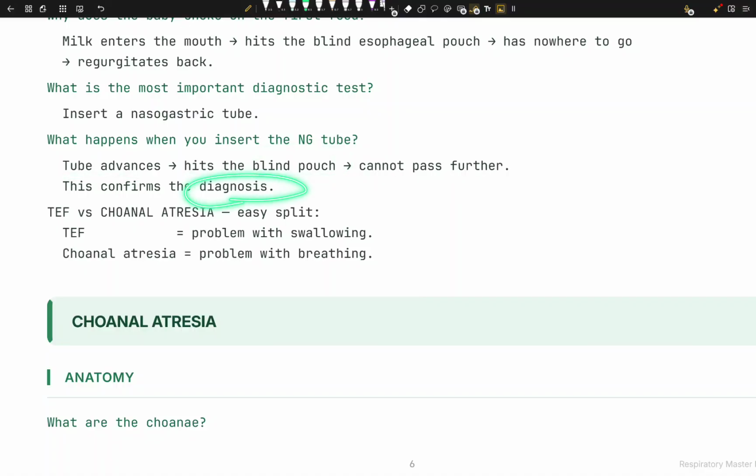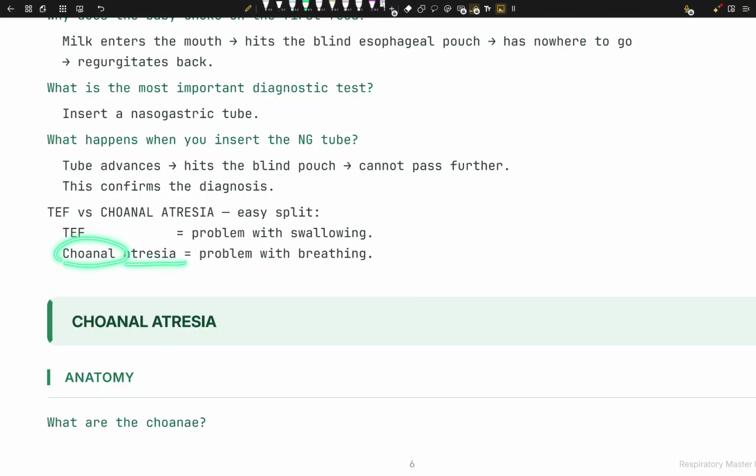This confirms the diagnosis. So we have tracheoesophageal fistula, an abnormal connection between esophagus and trachea, and then choanal atresia, where your nose is blocked. So in TEF the child cannot swallow, and in choanal atresia the child cannot breathe.